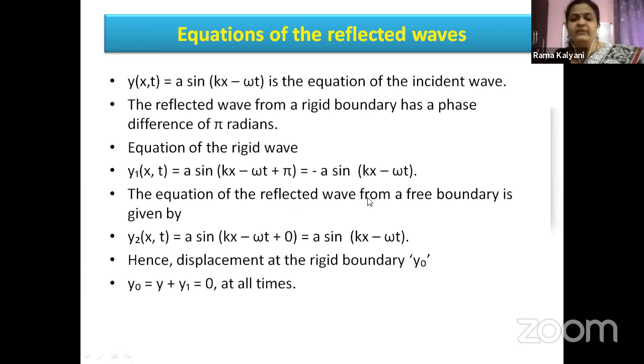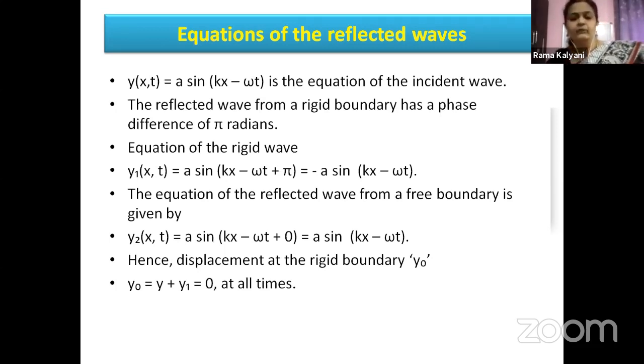If the wave is reflected from a free boundary, then the equation of the reflected wave from a free boundary I have taken as y2 of x comma t. Y2 of x comma t is equal to a sine kx minus omega t plus 0. We know at the free boundary, the phase difference is 0 between the incident wave and the reflected wave.